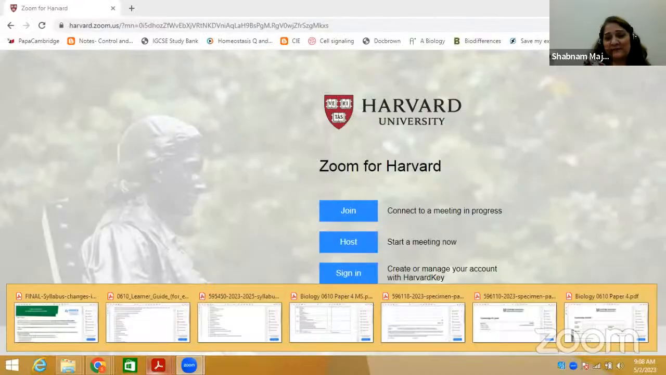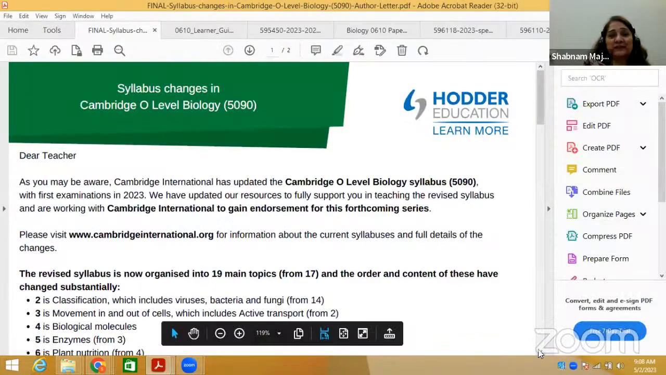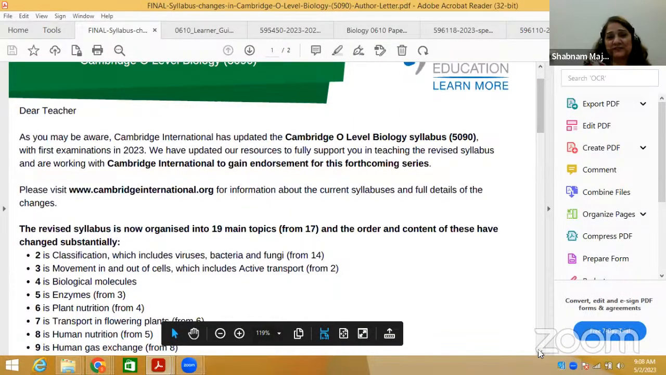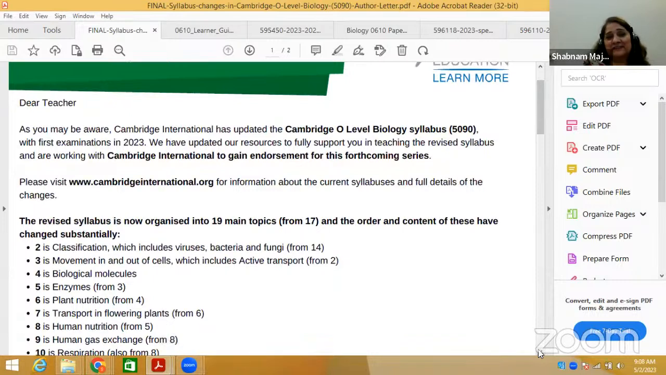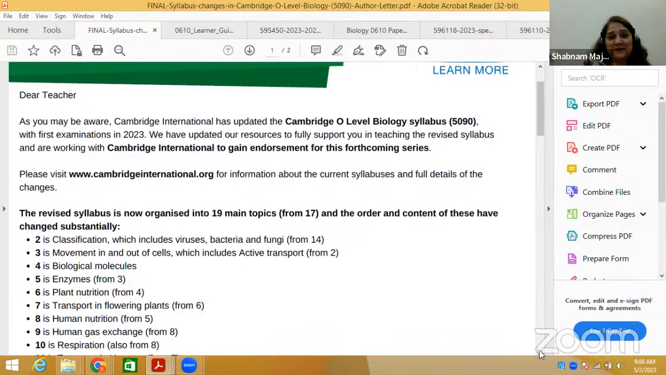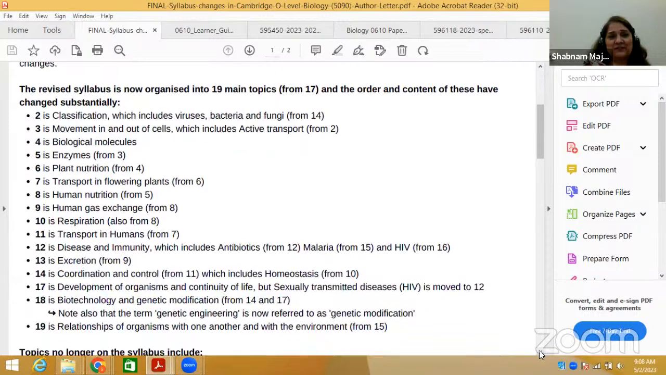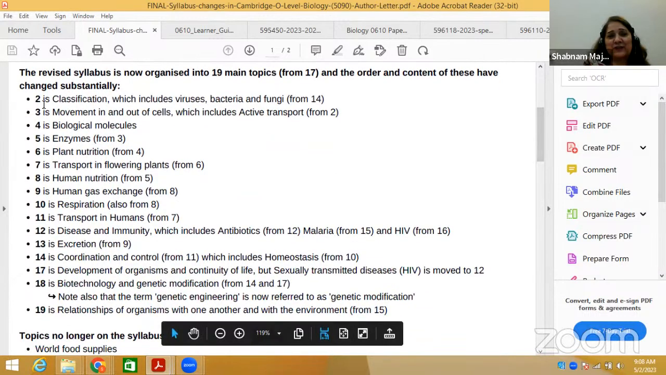First of all, let me share with you, because it's very important to share one by one. First, the O-level syllabus, because it's more or less similar to the IGCSE syllabus. The syllabus code for O-levels is 5090, right? And this time the revised syllabus is organized into 19 main topics, from 17.